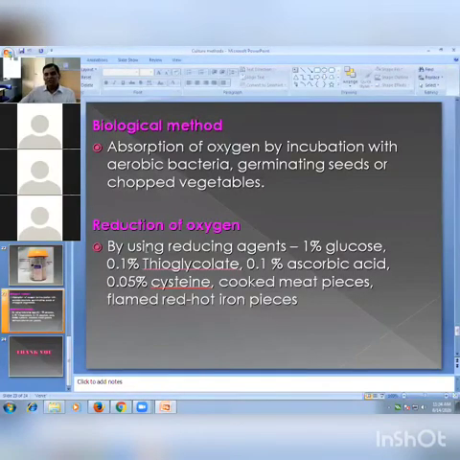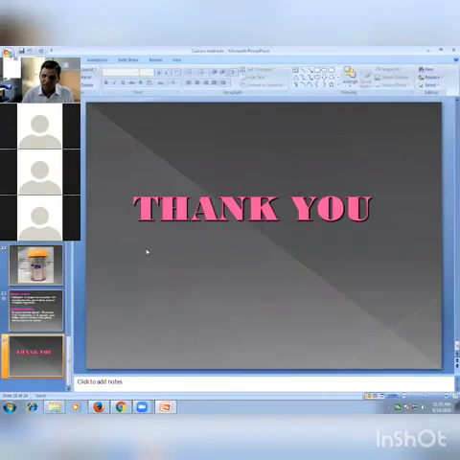Then use selective media for the particular organism, for example, TCBS for Vibrio cholerae, or potassium tellurite media for Corynebacterium. For each and every bacterium there is its own selective media, so use the selective media. Then for the growth of anaerobic bacteria, we have to use anaerobic media like RCM, Robertson's cooked meat media, which we discussed yesterday. By using all these methods, we easily obtain pure growth of bacteria. So thank you, this topic is over.